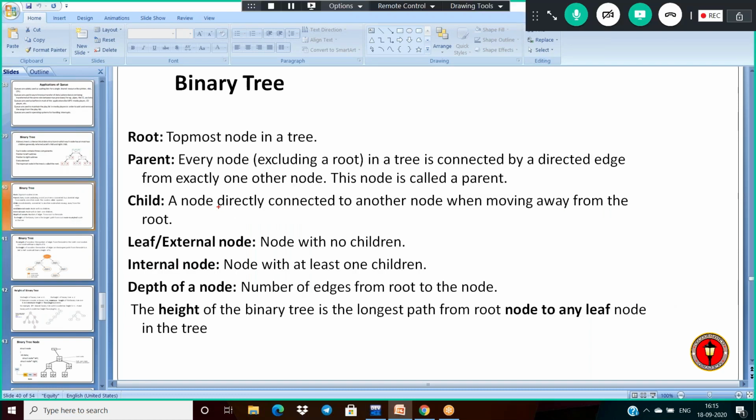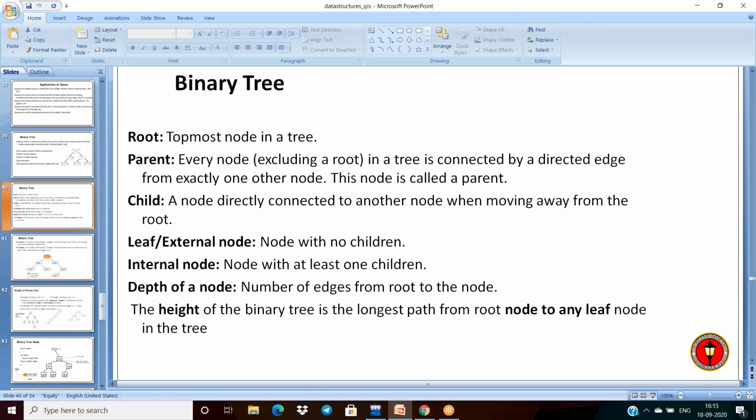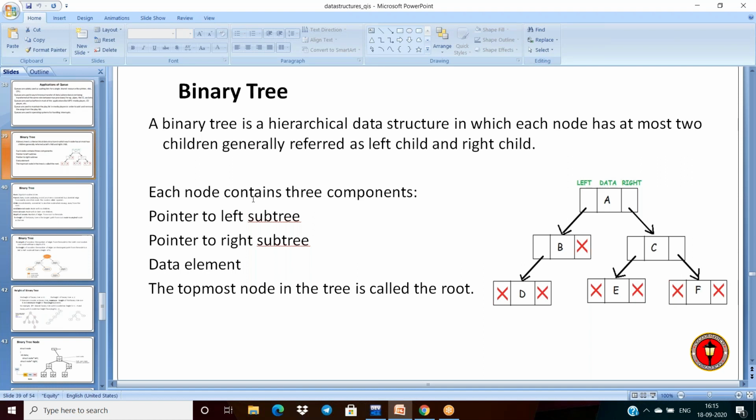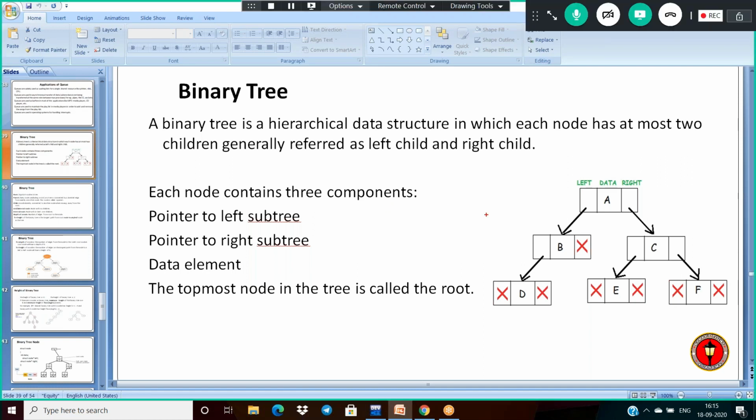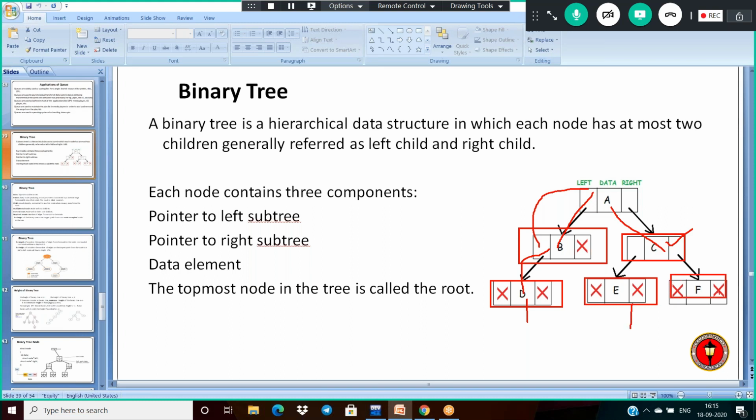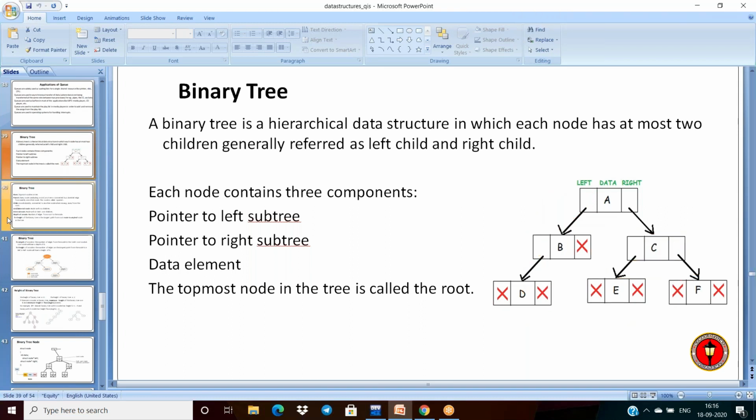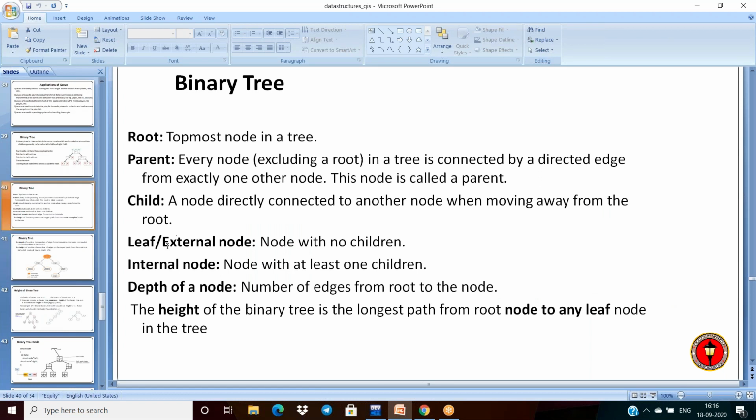Next, what about child? A node directly connected to another node when moving away from the root is the child. See, in this scenario, node B is connected away from A, so B is the child of A. Node C is connected away from A, then C is the child of A. And node D is connected away from B, then D is the child. Like E is connected to C, E is the child. Then F is the child node.